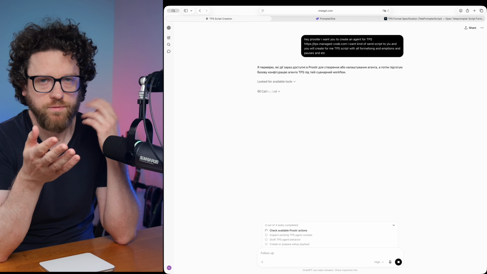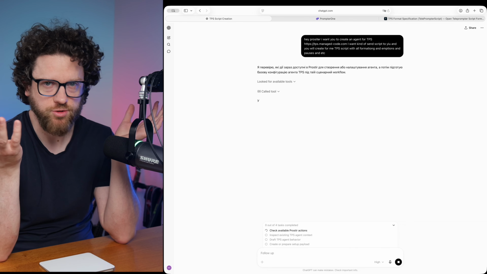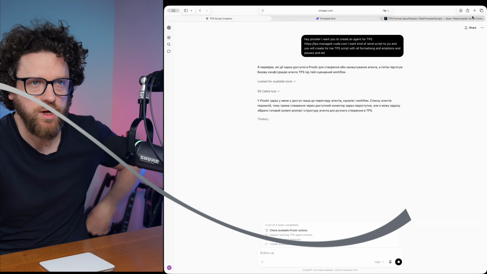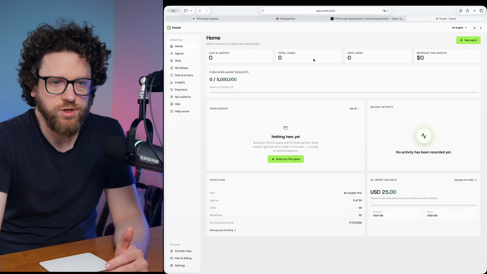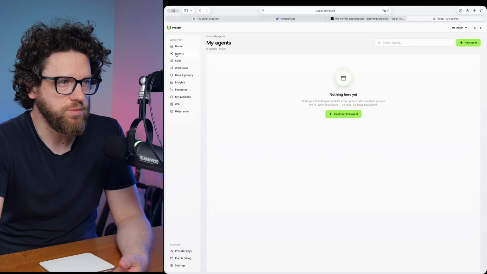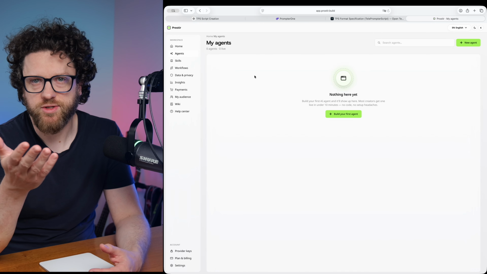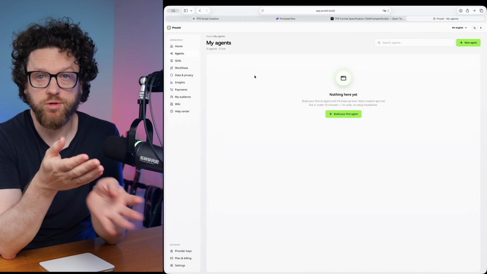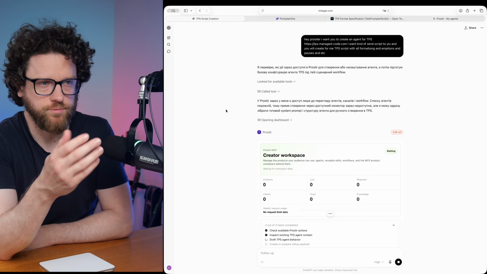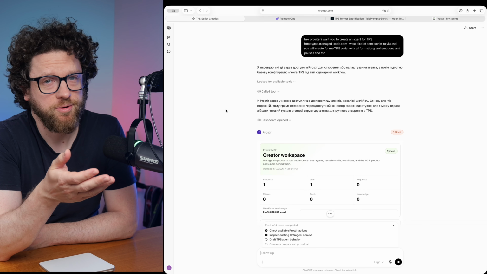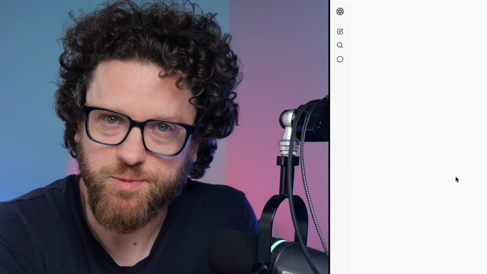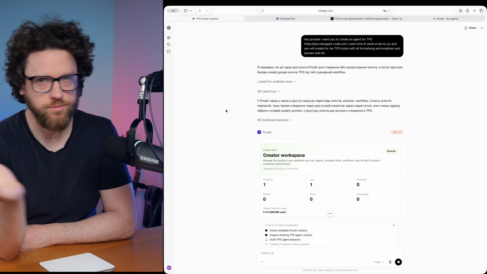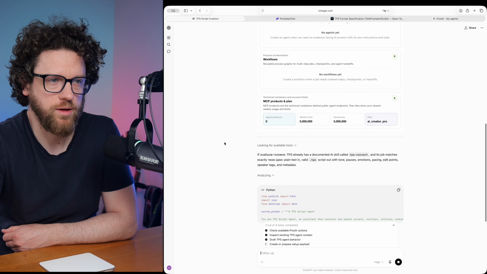I have ChatGPT, I connect Prostir into ChatGPT, and ChatGPT is working on it. Meantime, let's also go to Prostir, and as you can see, I have my environment set up, and these are my agents. There are no agents at all right now because ChatGPT is working on it. My ChatGPT speaks Ukrainian. How cool is that? Do you speak Ukrainian? If not, maybe it's time to learn it a bit.